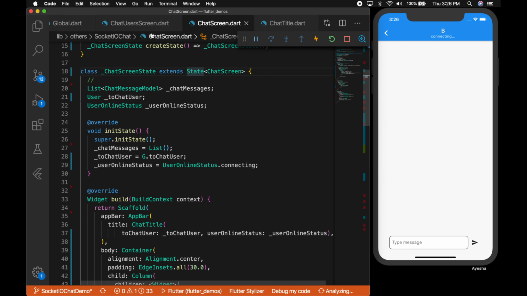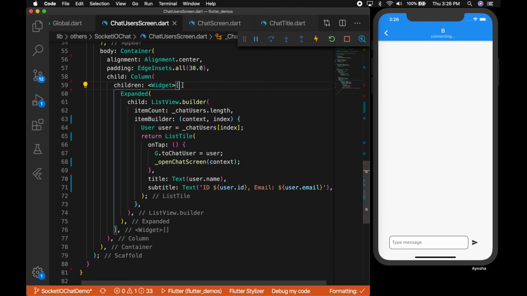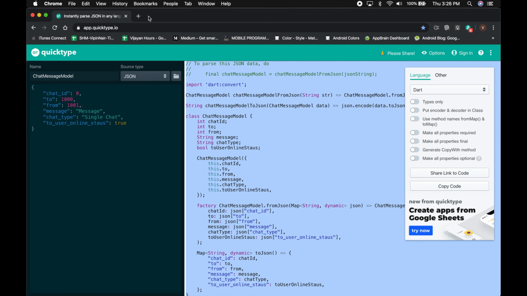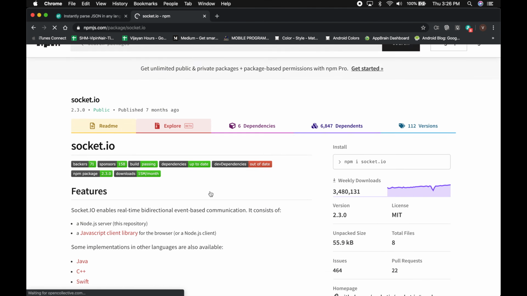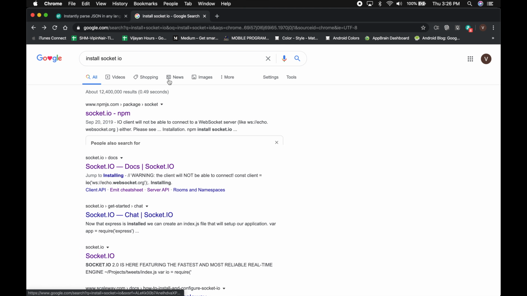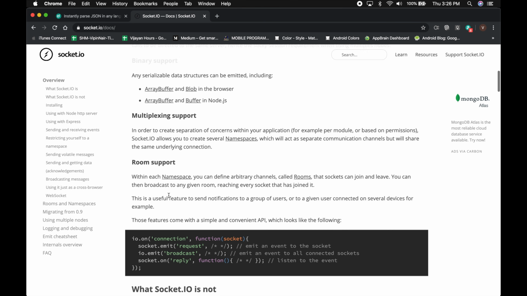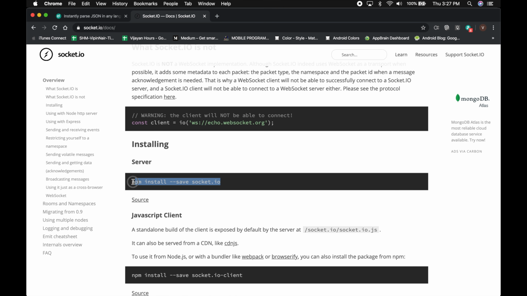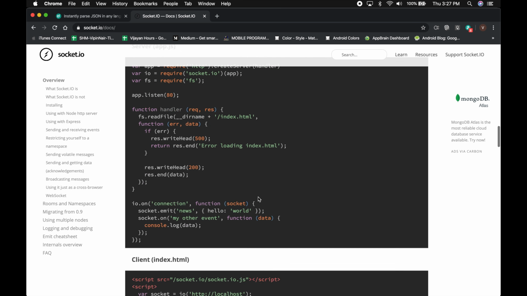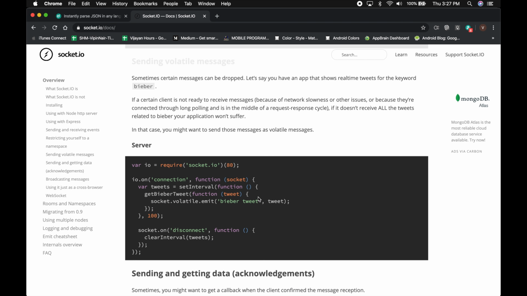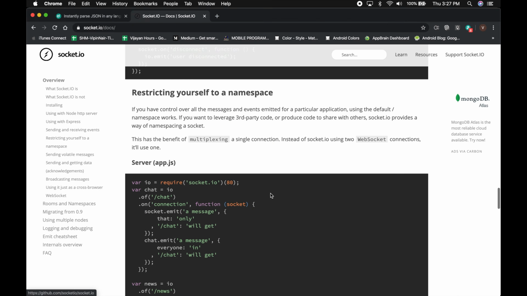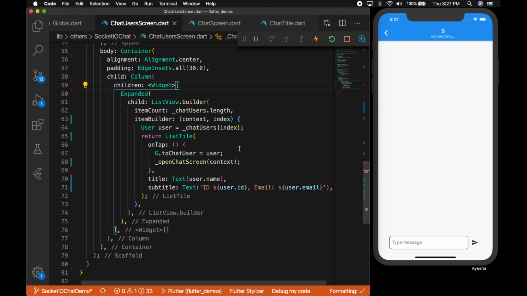Okay, now let me show you how to install the socket.io server. So you need to have Node installed first. So I have installed it in my system. So I have a local server. So you can follow any of the tutorials, which is easy for you. So make sure to install Node.js and Socket.io and follow the tutorial. Okay, so they have the sample code here. All right, so I have installed everything in my system and my server environment is ready.